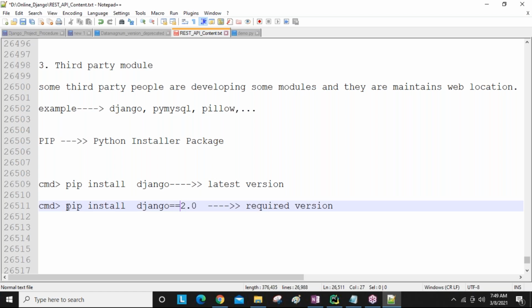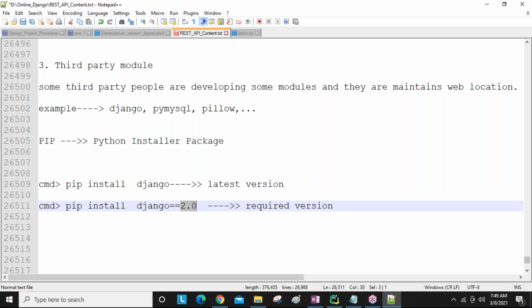Then the pip command searches for only this module, downloads it and installs it, guys. In our development also, we use Django 2 versions, 3 versions, depending on the requirement. Some days we use some versions, some days other versions.